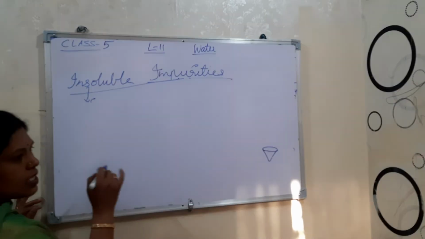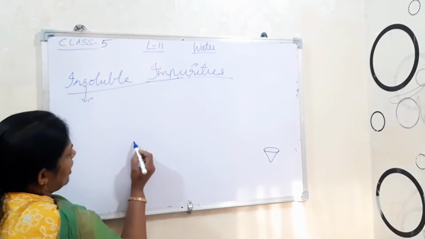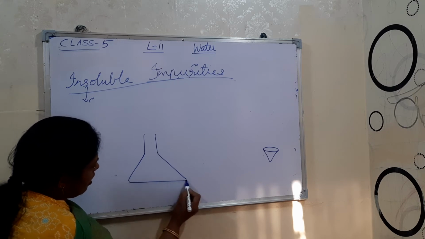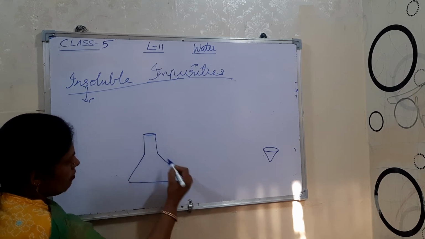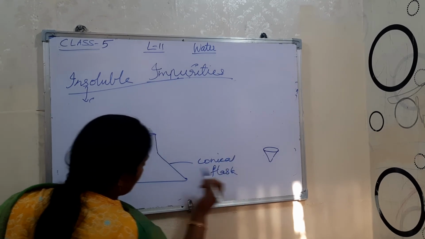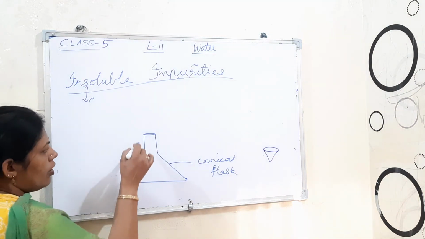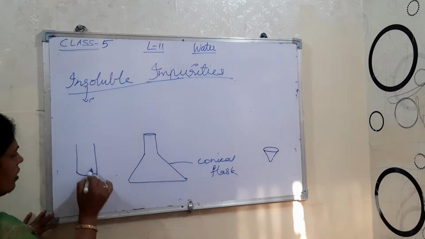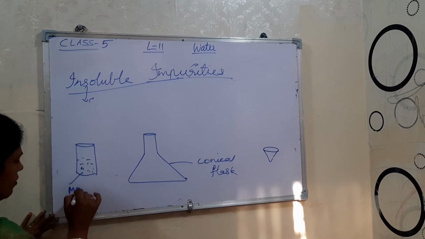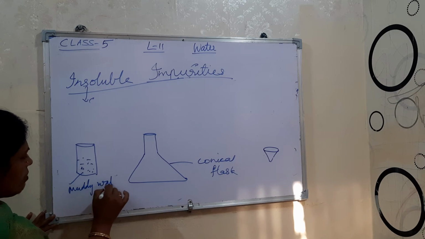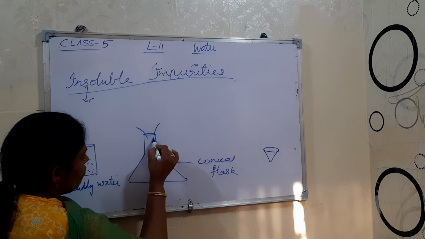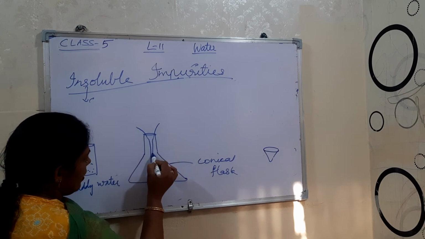Okay, now otherwise how can we do it? Take a conical flask. This is the conical flask. Now see, this is empty now. Now another glass of water, okay, containing the muddy water. It is the muddy water. This muddy water, and then here we have to keep a funnel. Okay, keep a funnel here